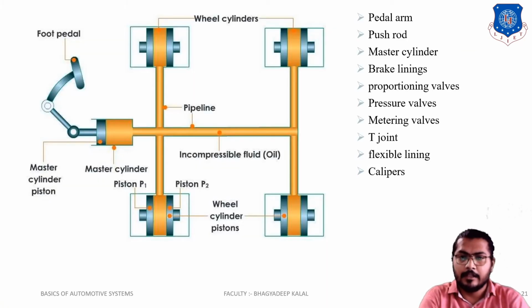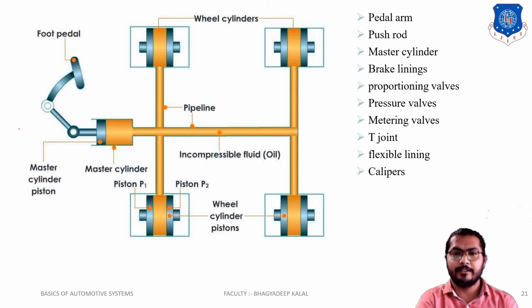Okay, this is our layout diagram. For exam point of view, you can draw like this. This is the foot pedal which you press, and this is the master cylinder which applies the pressure on that side, and these are the pipelines through which an equal amount of pressure is supplied to each wheel cylinder.